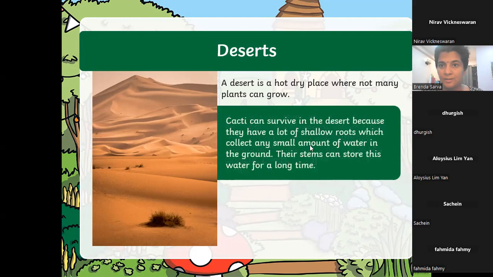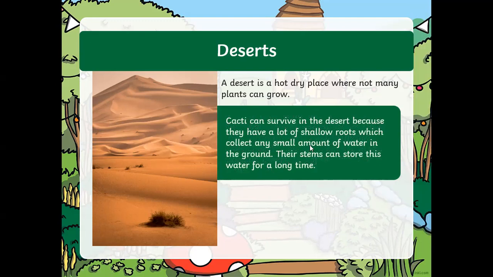Cacti can survive in the desert. Why? Because they have a lot of shallow roots. Now, guys, this is important. Their roots are what allow them to survive. This fact is something you guys need to know. So what if we cut off the roots?